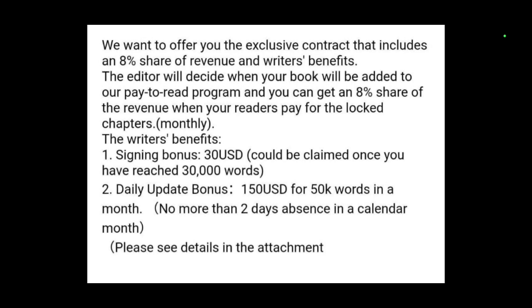When you have reached 30 plus 50k words in a month, you are going to get $150. When you keep on writing another 50k words in a month, you are going to get your 150k words. So looking at this, you notice that on this platform, you can write below 100 words or 100 words on a dot. If you love yourself, if you want to elevate yourself from poverty and make extra money, you are going to utilize this opportunity that I am bringing to you this moment.